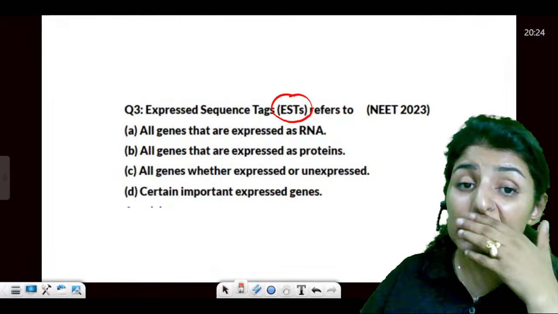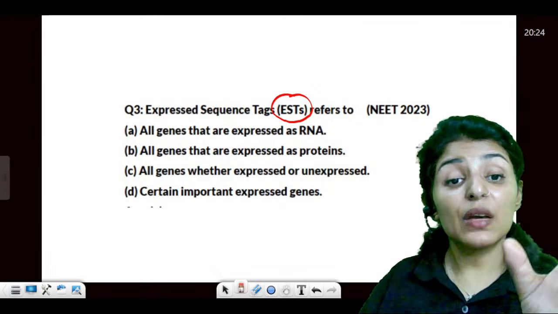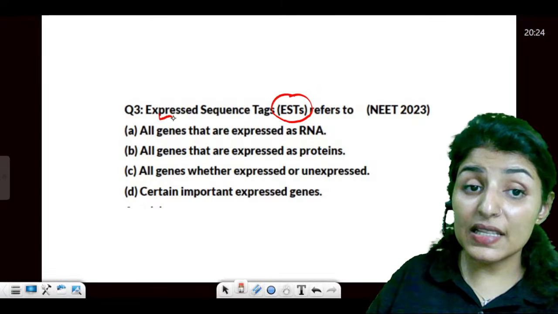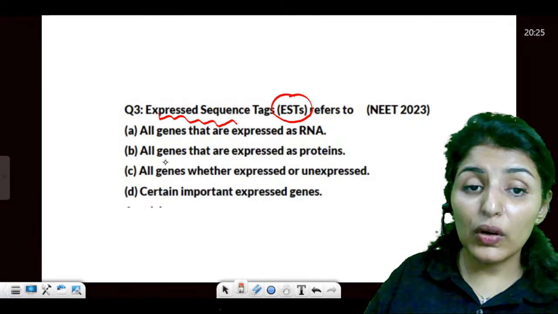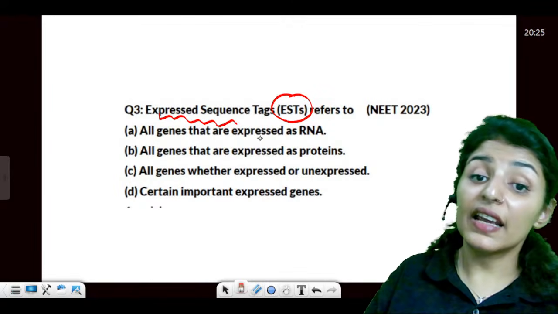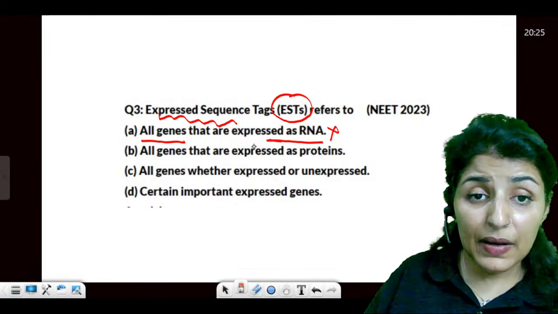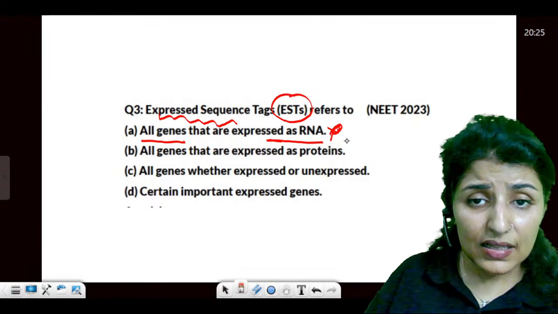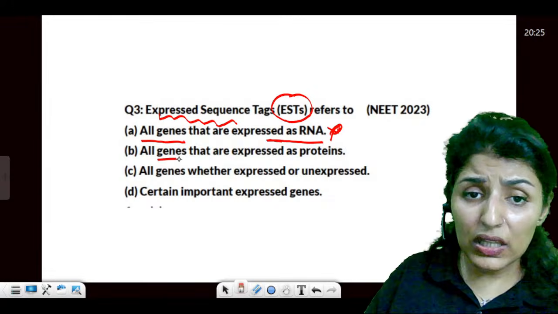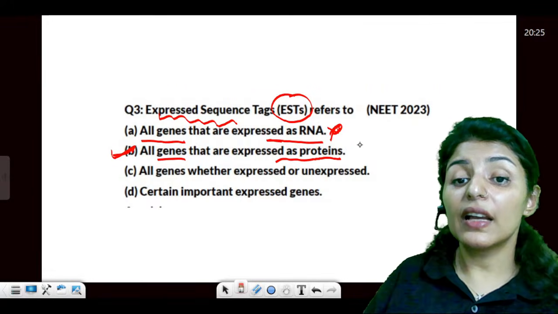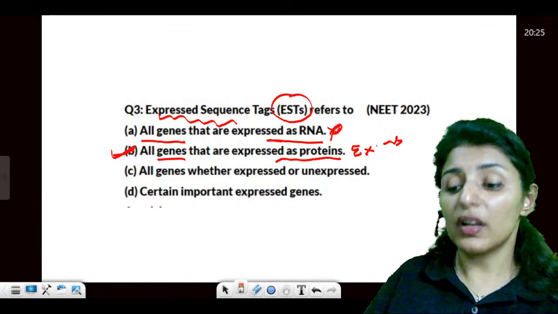Okay, what is expressed sequence tag? One is sequence annotation, in which we sequence the whole genome. But in expressed sequence tag, we only code the genes that are expressed as RNA. All genes expressed as RNA? No. All genes that are expressed as proteins. Why? Because only the exons are going to code for proteins.